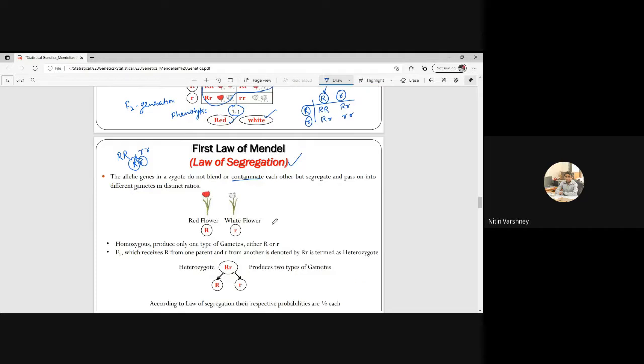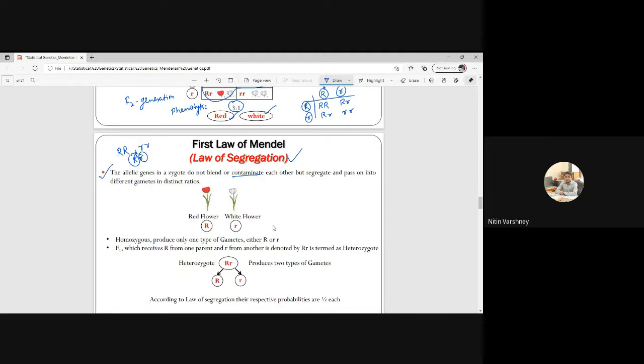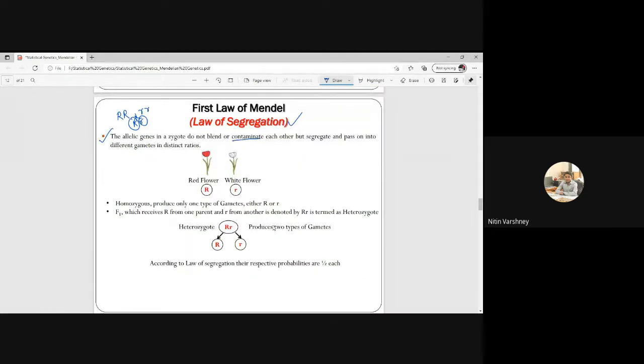This statement is Mendel's first law, the law of segregation. The allelic genes in a zygote do not blend or contaminate each other, but they segregate and pass on into different gametes in a distinct ratio.